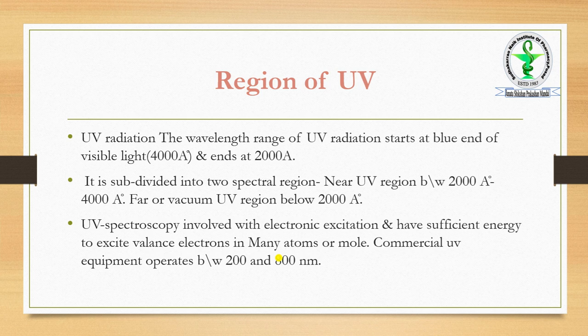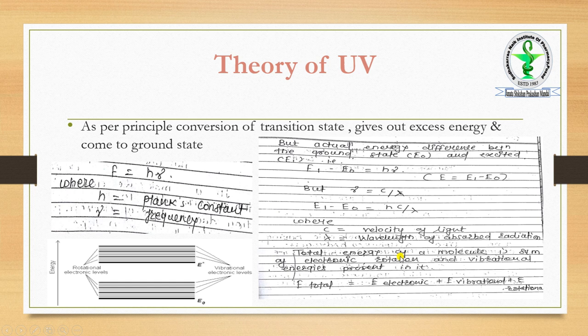From 200 to 400 is the invisible UV region, and from 400 to 800 nanometers is called the UV visible region, in which we are able to visualize things. On the whole, in spectroscopy, we study the region between 200 to 800 nanometers.